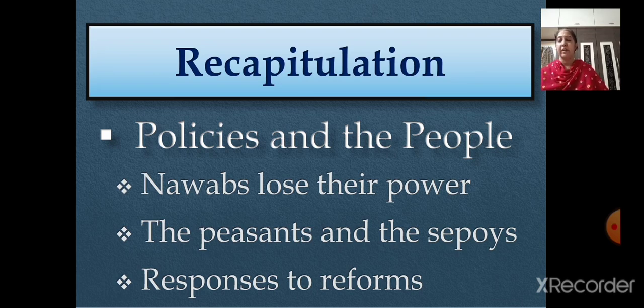Then after 1830, we saw the company allowed Christian missionaries to function freely in its domain and even own land and property. Then in 1850, a new law was passed to make conversion to Christianity easier. And this law allowed Indians who converted to Christianity to inherit the property of their ancestors. So many Indians felt that the British were destroying their religion, their social customs, and their traditional way of life. This is what we have learned in today's session. We'll be continuing with the next topic in the next session. Till then, children, take care.